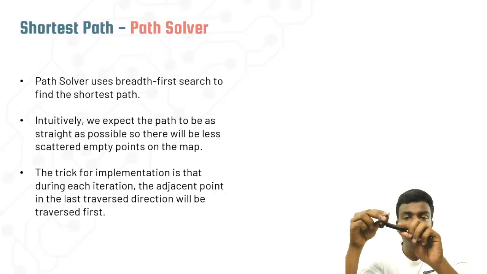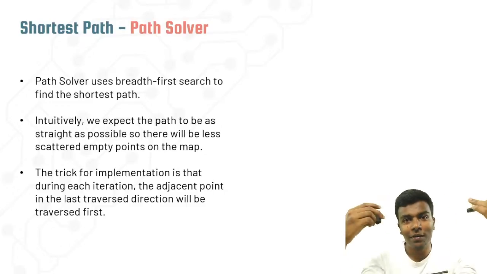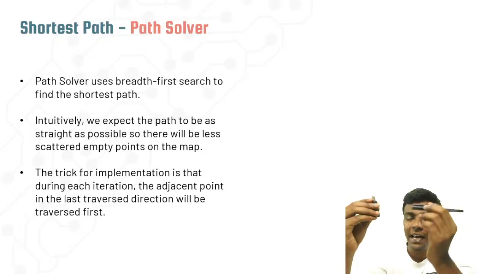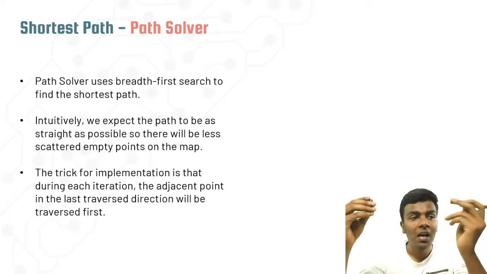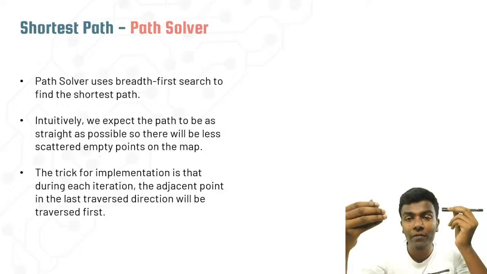Instead of going straight to reach the egg, you should not look for a longer way. First of all, you just want to look for the straightest, shortest path.